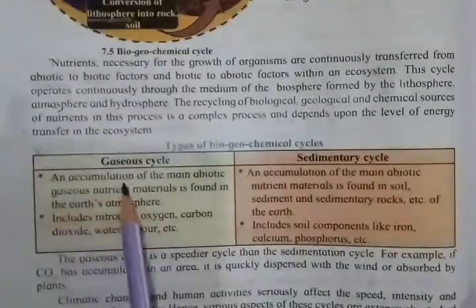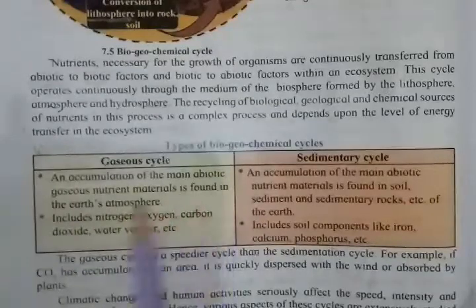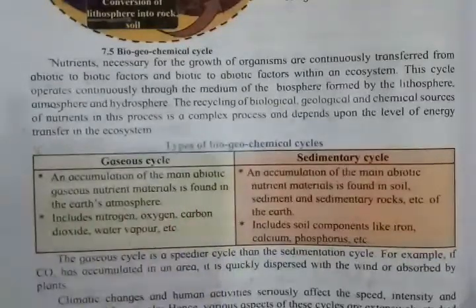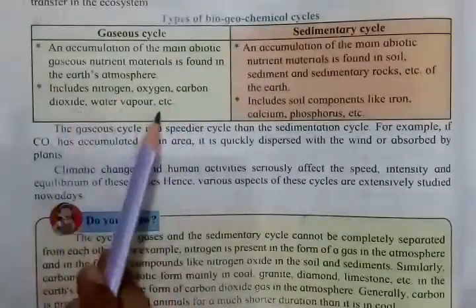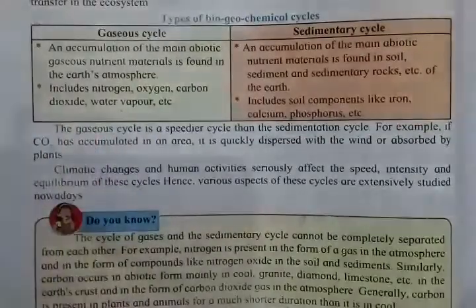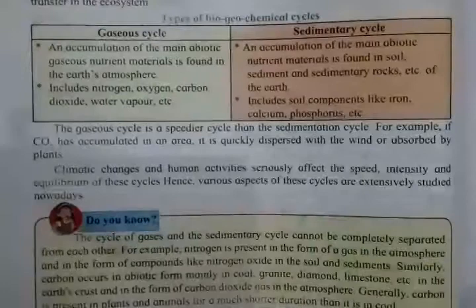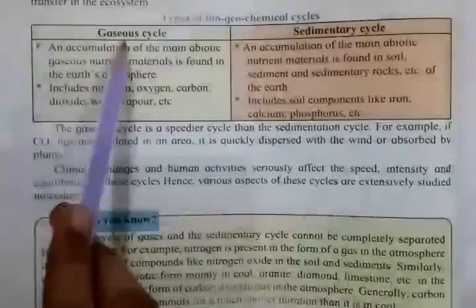As you can see here, an accumulation of the main abiotic gaseous nutrient material is found in the earth's atmosphere. In our air, as you all know, in spite of oxygen, there are many more gases, like, as you can see here, nitrogen, oxygen, carbon dioxide, and water vapor. These are all the things which are present in air. So accumulation of these gases in the atmosphere is called the gaseous cycle.